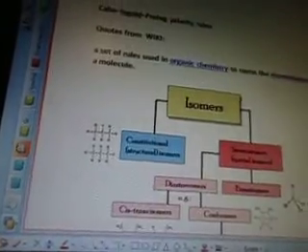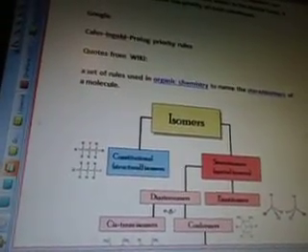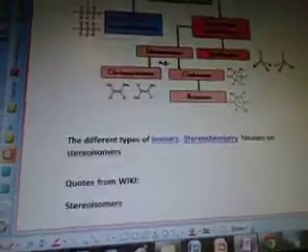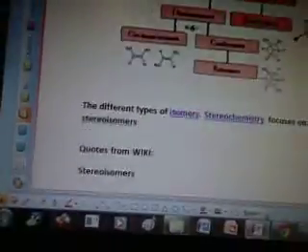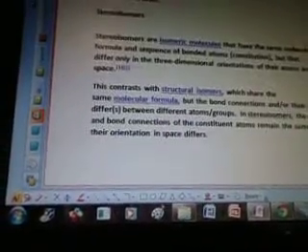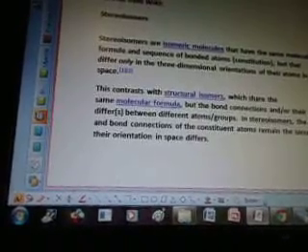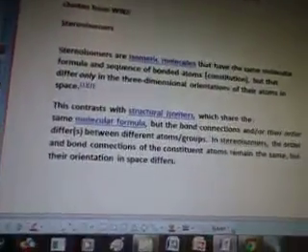And the quote from Wiki: a set of rules used in organic chemistry to name the stereoisomers of a molecule. And I found a graph here showing the different types of isomers. Stereochemistry focuses on stereoisomers. Okay? Quotes from Wikipedia, again, you can see that graph in Wiki. Stereoisomers are isomeric molecules that have the same molecular formula and sequence of bonded atoms (constitution), but that differ only in three-dimensional orientations of their atoms in space.